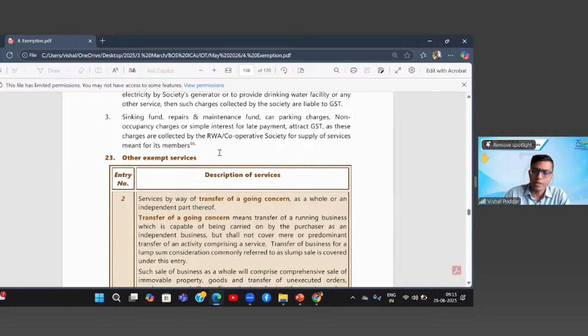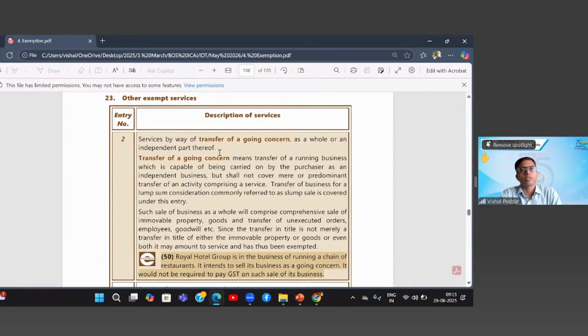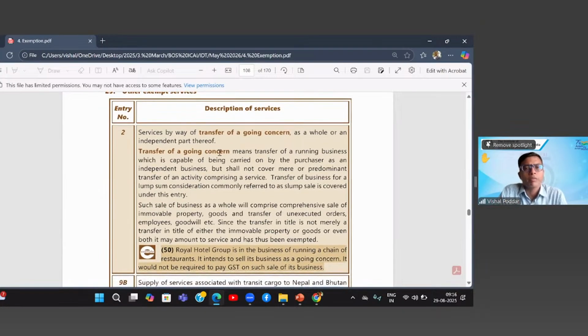So it is not having any generic exemption. Whatever exemption it has, it is up to that 7,500 limit. Now coming to some other services. Now this is again a very important service.